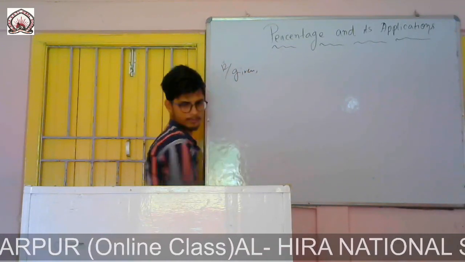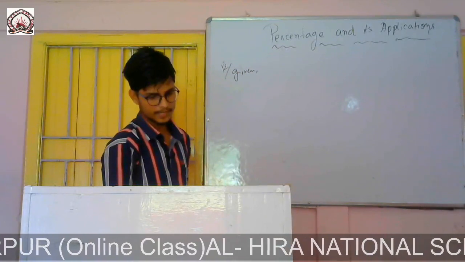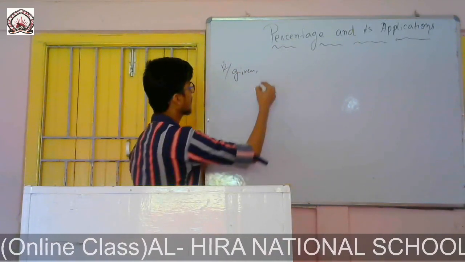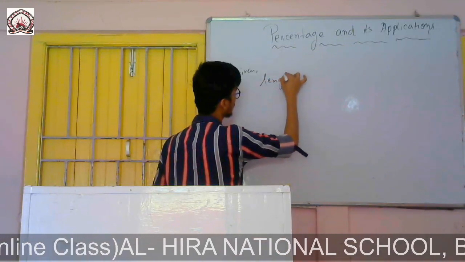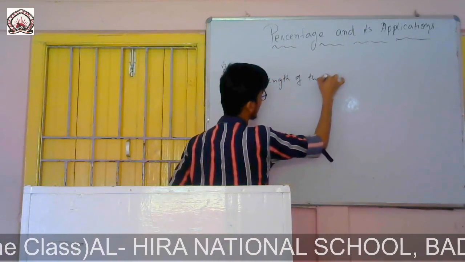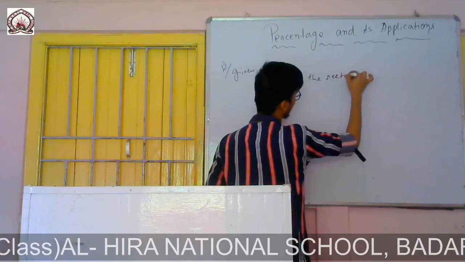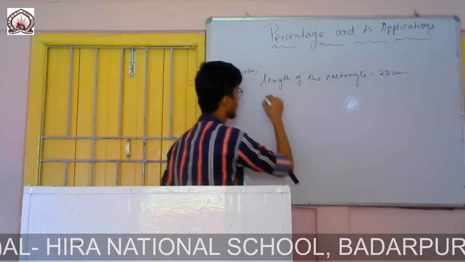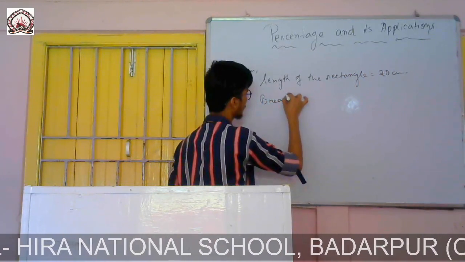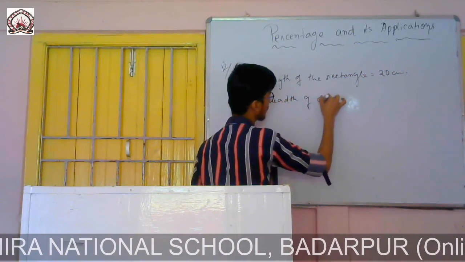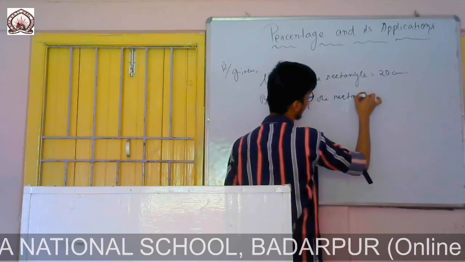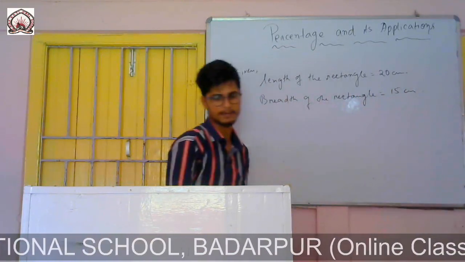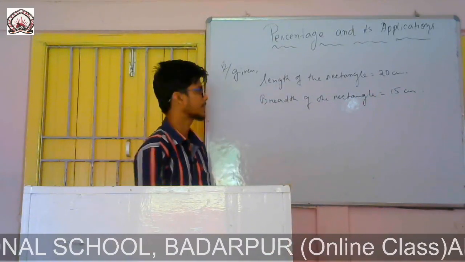Given, so the sides of the rectangle are given, 20 centimeter and 15 centimeter. So let me write, given: length of the rectangle is 20 centimeter, breadth of the rectangle equals 15 centimeters. So this is given. A length and breadth of the rectangle are given.